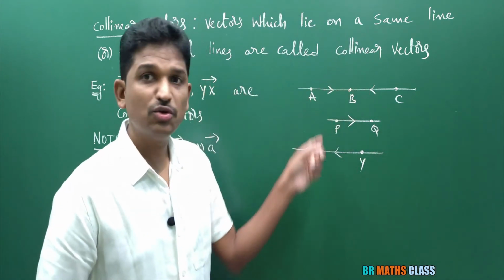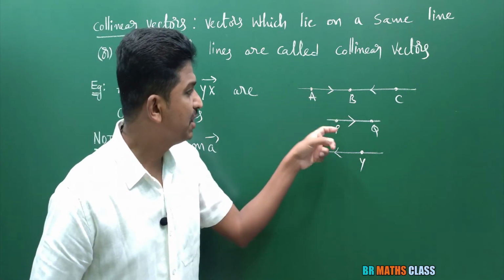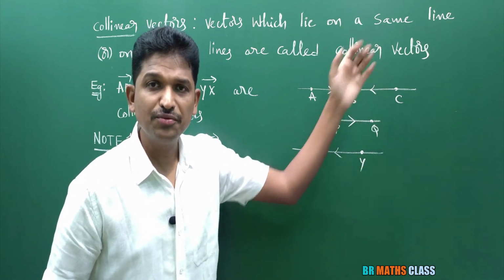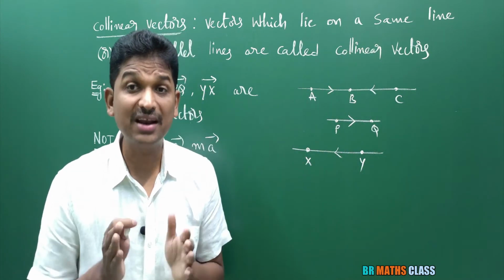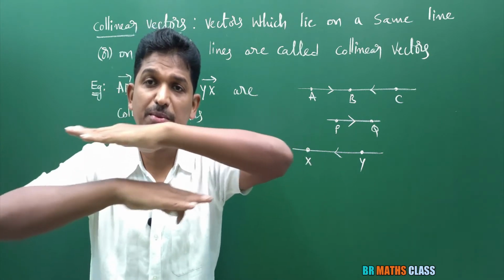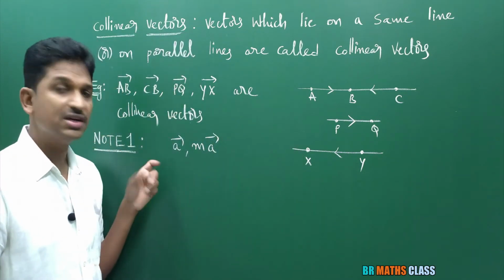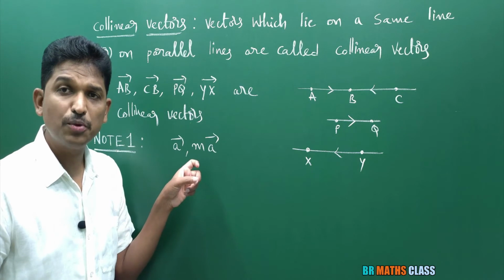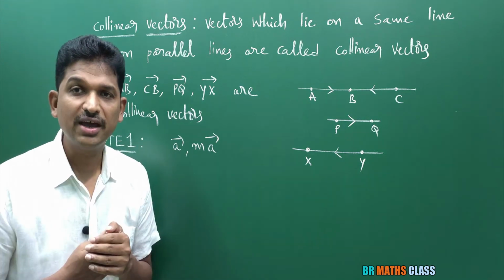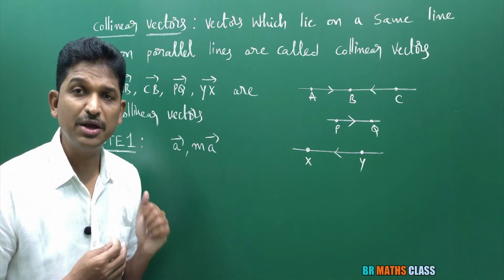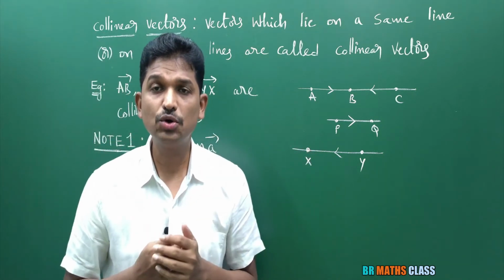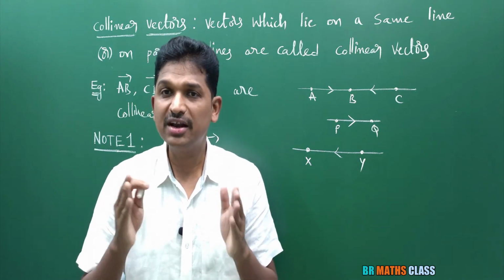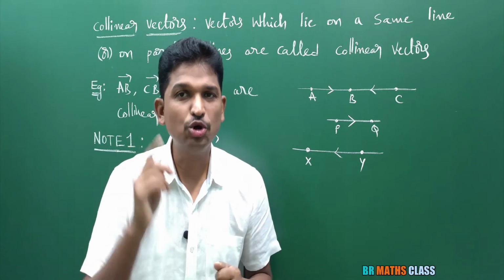You observe here, whatever vectors I consider: AB bar and PQ bar are in the same direction, AB bar and CB bar are in the opposite direction. Then also we are saying these are all collinear vectors only. On parallel lines, they may be of same direction or of opposite direction. What is the note point here? For a vector and its scalar multiple, if M is positive, the vectors are in the same direction; if M is negative, A bar and MA bar are in the opposite direction. So A bar and MA bar are collinear vectors, called parallel vectors. I hope you are getting this point.